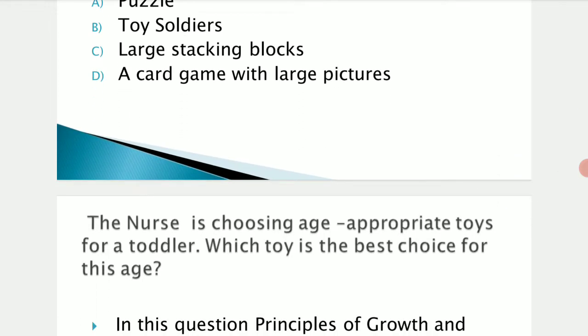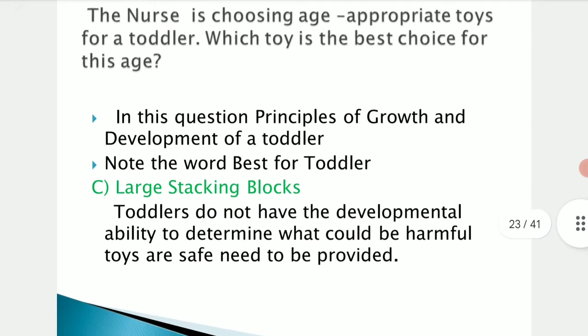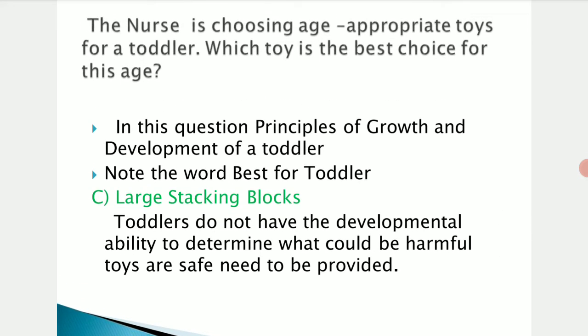So the correct answer is large stacking blocks, because that is the appropriate toy according to their growth and development, since they develop more in their fine motor skills and gross motor skills during this time. To improve fine motor development, large stacking blocks are very helpful. They will be handling and holding the things, and stacking the blocks one by one above it. So that is the best choice for the toddler age group.